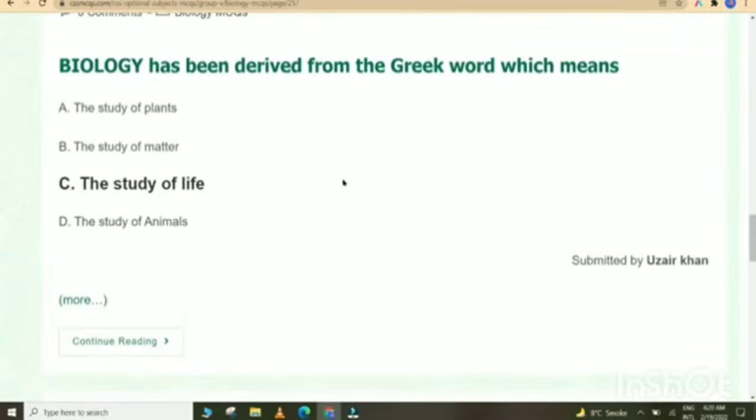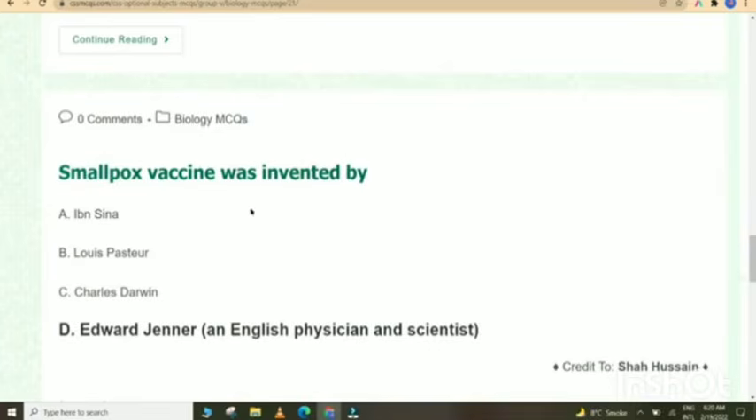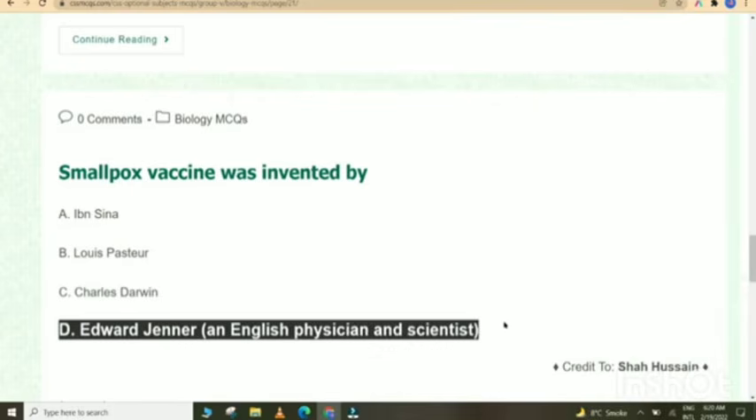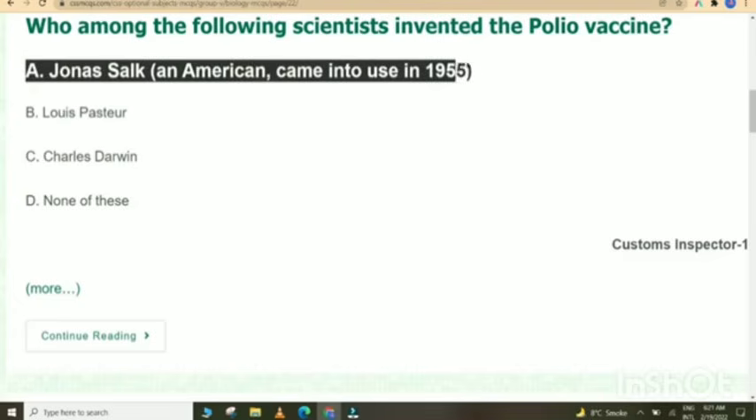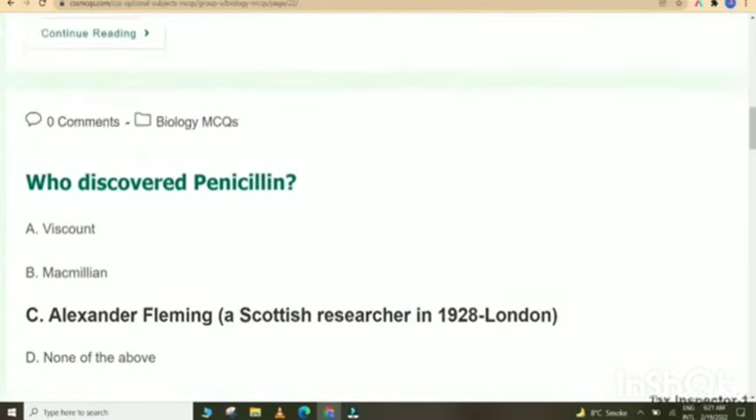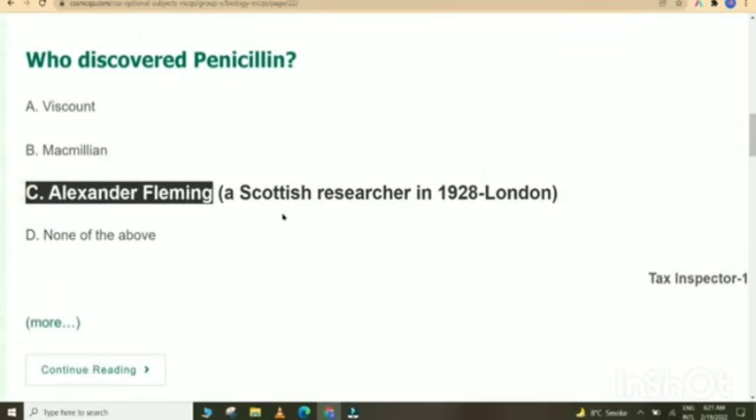Biology has been derived from the Greek word which means the study of life. Smallpox vaccine was invented by Edward Jenner, an English physician and scientist. Who among the following scientists invented the polio vaccine? Jonas Salk, an American, came into use in 1955. Who discovered penicillin? Alexander Fleming, a Scottish researcher, in 1928, London.